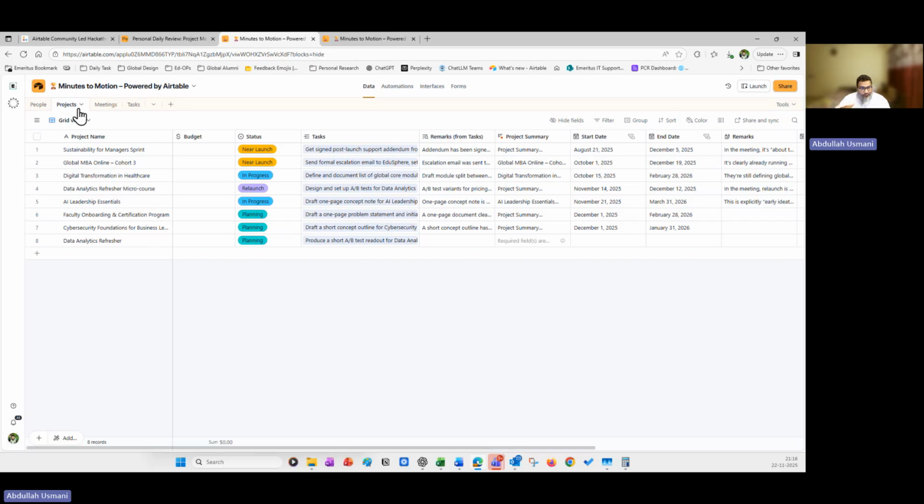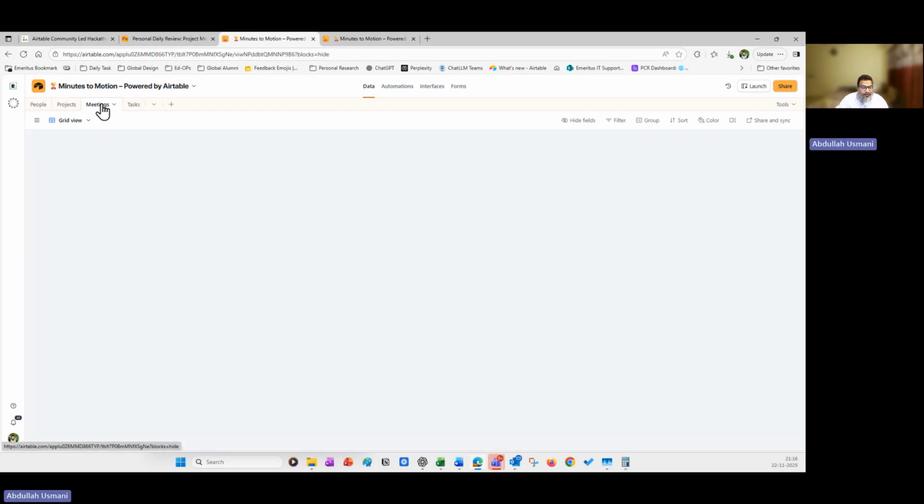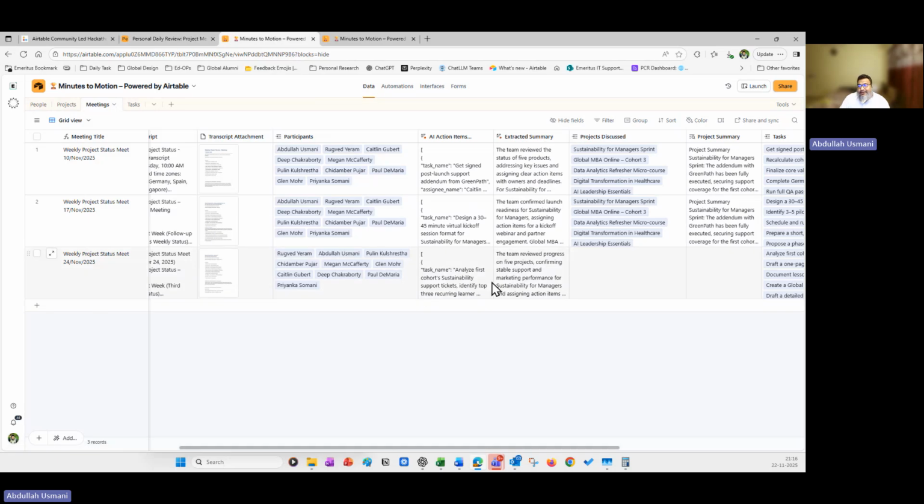Now, projects will contain whatever projects have been created. Remember, in the transcript itself, if there is a new project that has been discussed with the start date or end date, the automation script will automatically add that particular project here from the meeting itself.